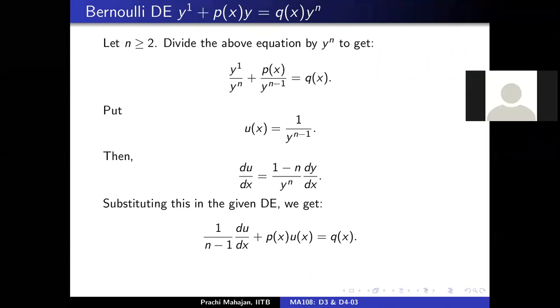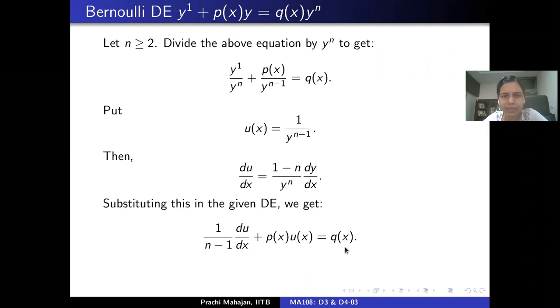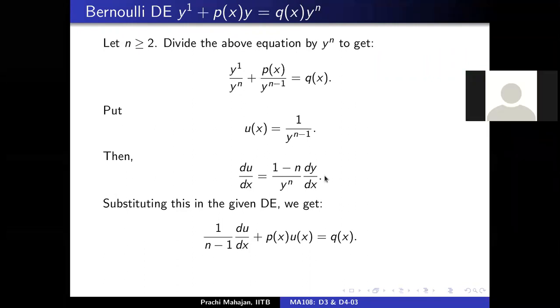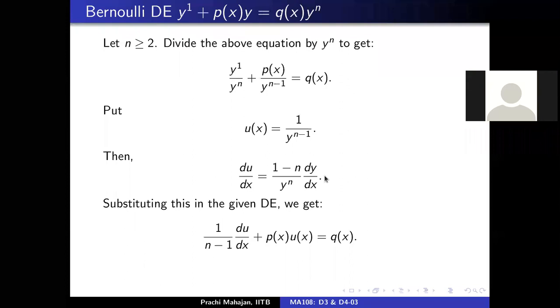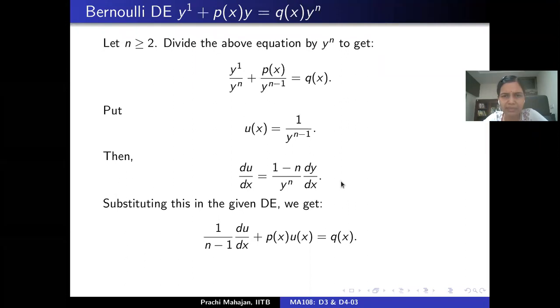Ma'am, here we have written du by dx, that denominator, will it be 1 minus n or n minus 1 at the last part? In the last part, let me just check. So dy by dx is, yeah, there should be a negative of that, plus p(x).